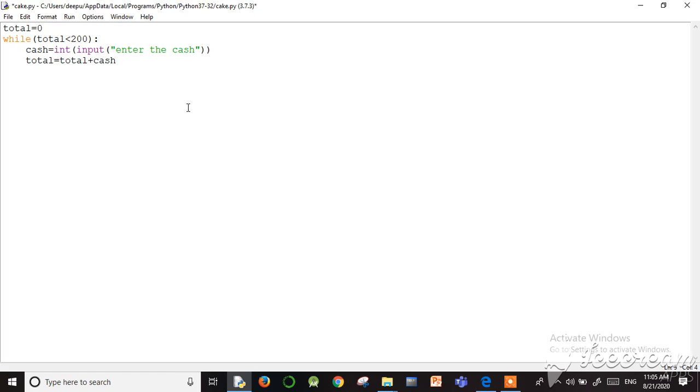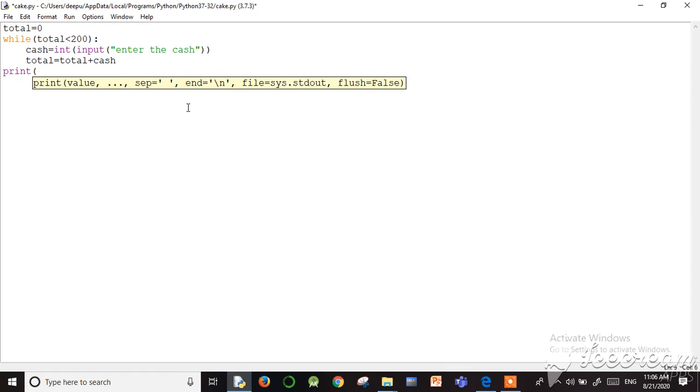So this loop will be repeated while the total is less than 200. If the total is greater than 200, the loop will be exited. So after completing the loop, we just print the amount. Print, we collected how much money, the total.